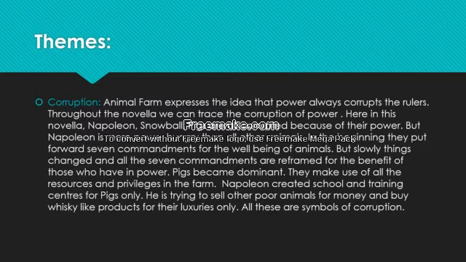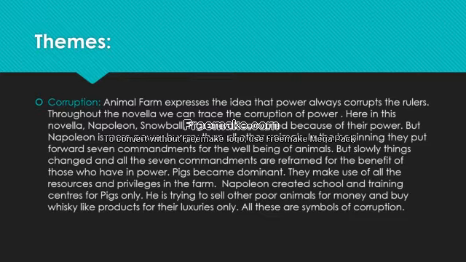In the beginning part of the novella, the animals put forward 7 commandments for the well-being and equality of the animals. But slowly things changed, and all the 7 commandments are reframed for the benefit of those who are in power. Yes, pigs became the most intelligent animals in the farm, and they tried to reframe all the 7 commandments according to their benefit.